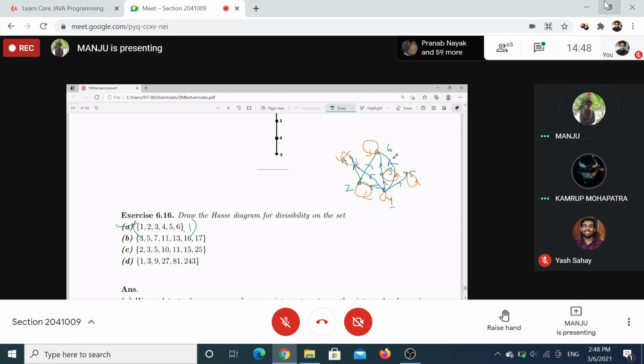Anything else? No. So 2 to 4, 2 to 6 is there, and 3 to only 6. So first remove the loops. So you'll be removing these loops.